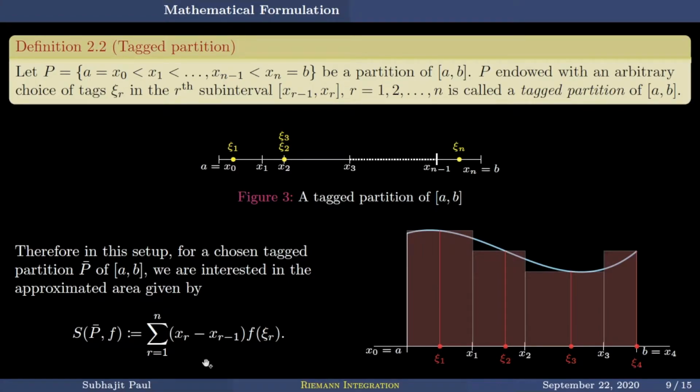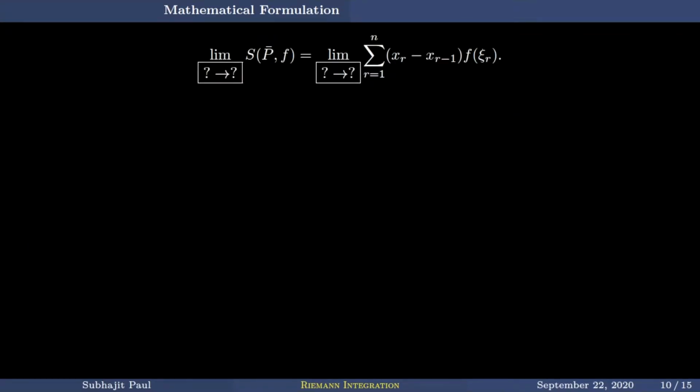Now, exactly this is not the quantity. The popular belief says you have to make the rectangles slimmer and slimmer. So that would definitely call for some limiting process. Now the question is, what quantity shall we put over here? The limit will be taken on which variable? How will you characterize that the widths of the subintervals are going to zero or diminishing?